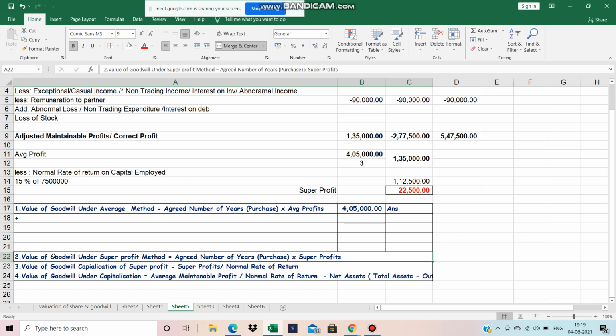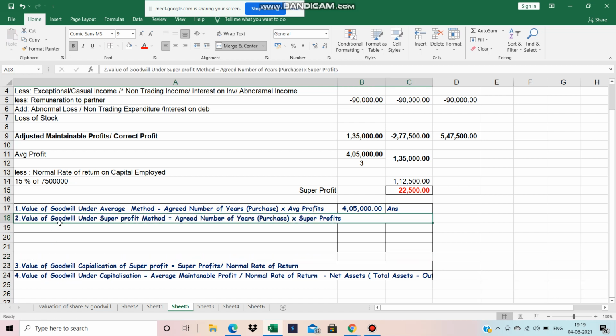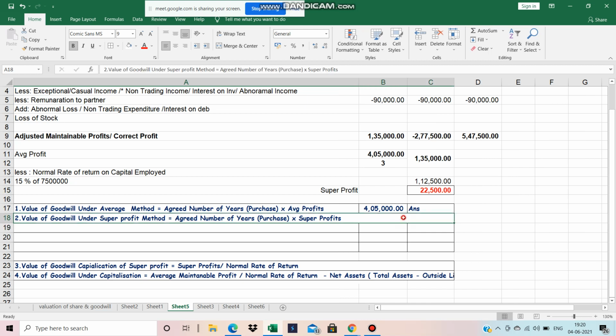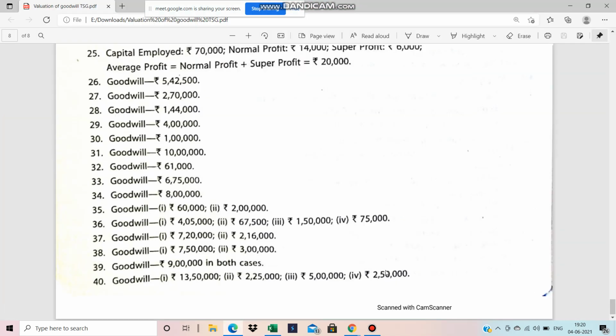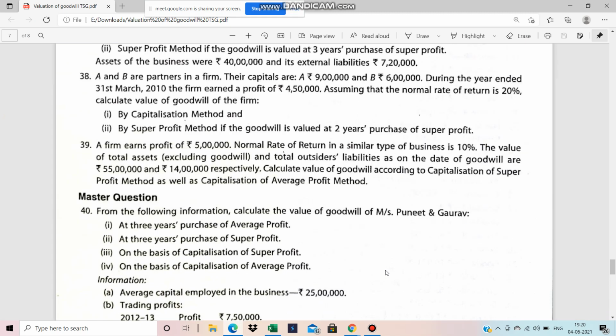The valuation of goodwill under the super profit method. Under the super profit method, what is the formula? The number of years' purchase into super profit. Now the super profit is 22,500. As simple as that, 22,500 into number of years' purchase.